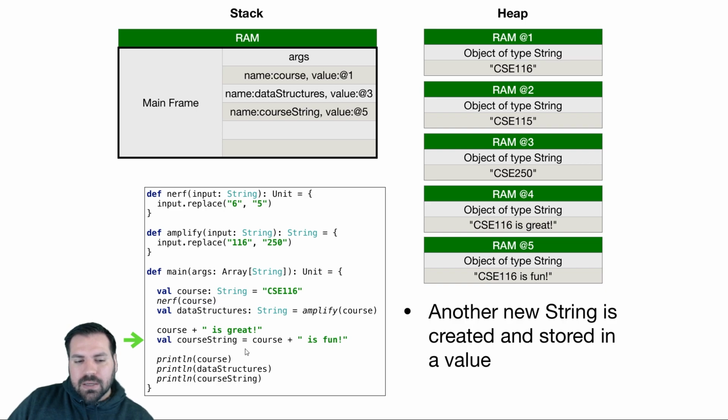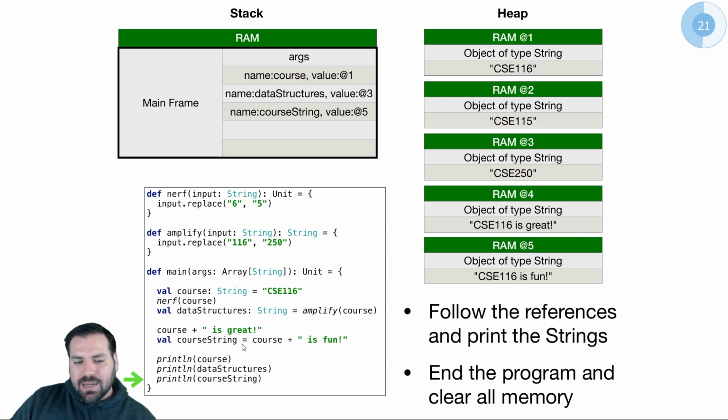What we have to do when we're working with immutable objects is reassign or assign the output to a new variable. So here we're going to do something very similar. We're going to create a new string. It's going to go at 5 in my example and get this string that's the result of the returned reference from the concatenation operator. And now we're actually going to store it in a value named course string. We're actually going to put it on the stack so we have a reference to it in this course string. And now we can actually do something with that. If you don't have the assignment here, if you just have the concatenation, it's not going to change your strings because your strings are immutable. They cannot change. Your strings can never, ever, ever change. They cannot change.